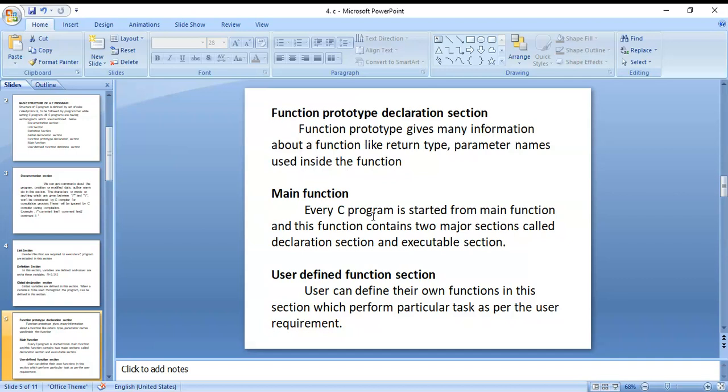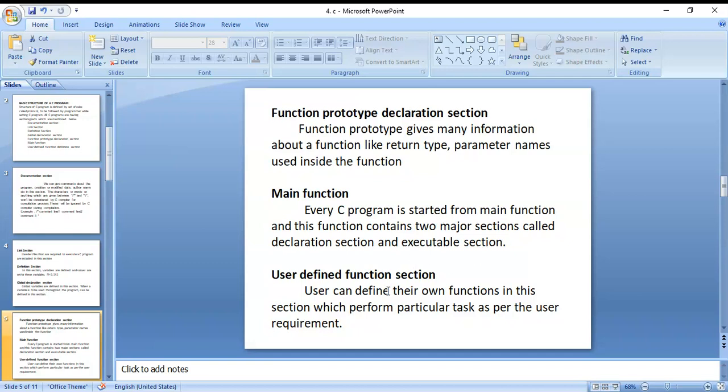Next, the main function. Every C program starts from the main function. This function contains two major sections: the declaration section and the executable section. In the declaration section, we can declare the variables. In the executable section, we can mention the subprograms, and execute the subtasks. All the subtasks are under this executable section.